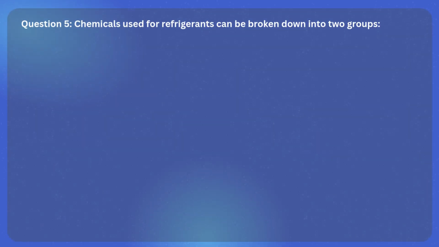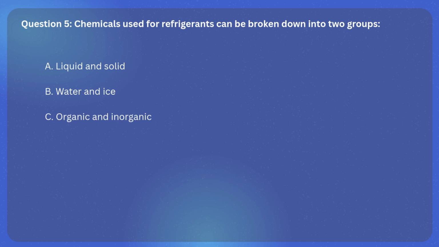Question 5. Chemicals used for refrigerants can be broken down into two groups. What are they? A. Liquid and solid. B. Water and ice. C. Organic and inorganic. D. None of these.